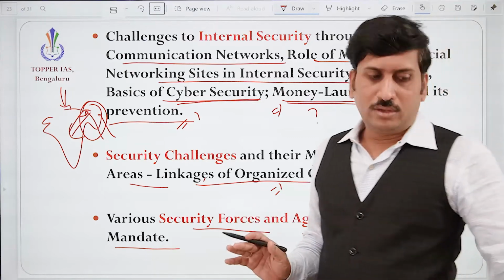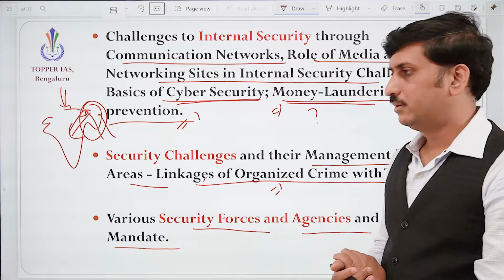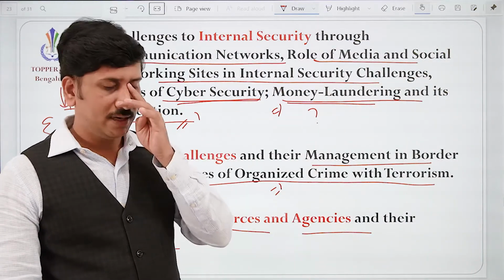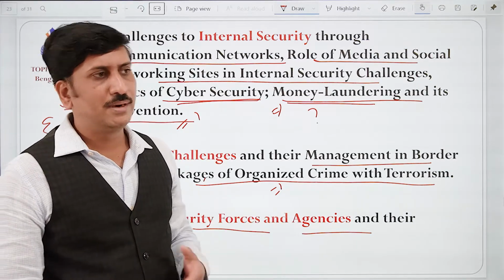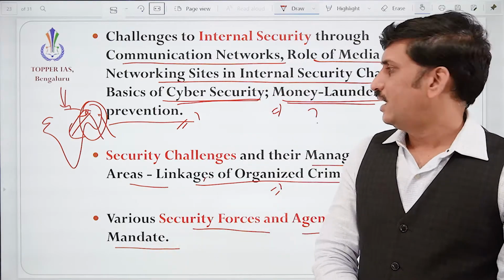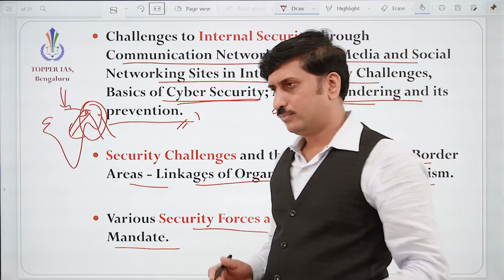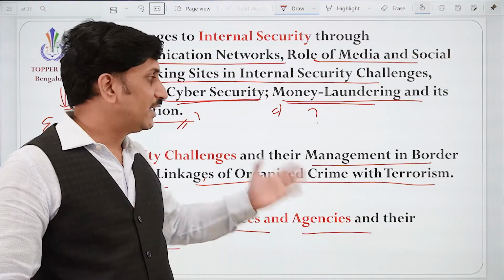So in the third paper, which is mostly from current affairs, please understand that. The same books we prescribe for the preliminary can be used here, but for disaster management you can use the CBSE book. And for security challenges, mostly you can go through the government websites, and you can rely more on current affairs.